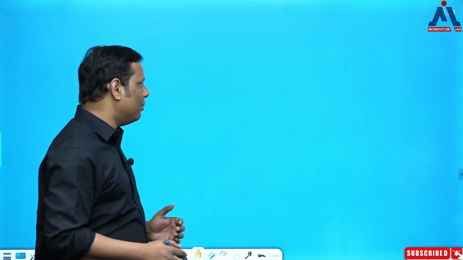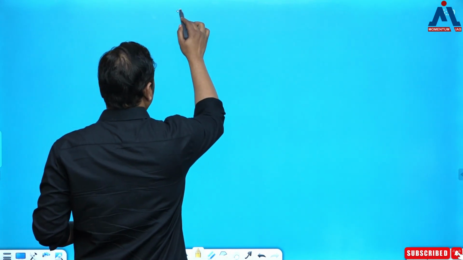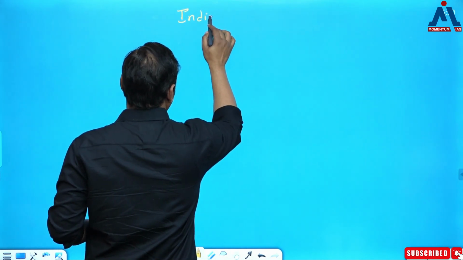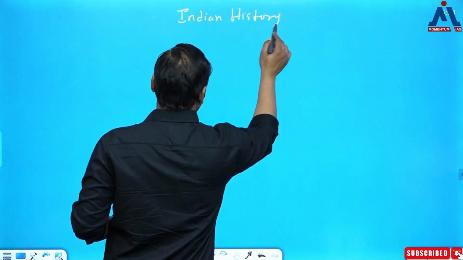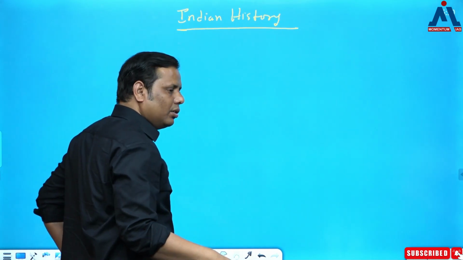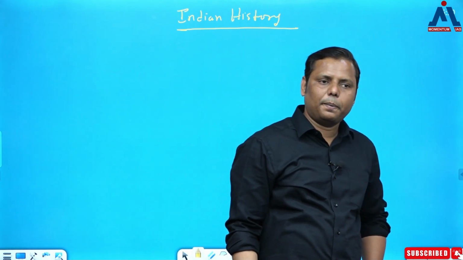So the point is that when I'm saying till the 1990s, right? This kind of historiography dominated. So what after that? What happened in the last 3 and 4 decades? That's the most important thing. In the last 3 and 4 decades, I must say that Indian history has gone through a sort of drastic change, which is very important for you to note down. Indian history has gone through a drastic change or transformation.